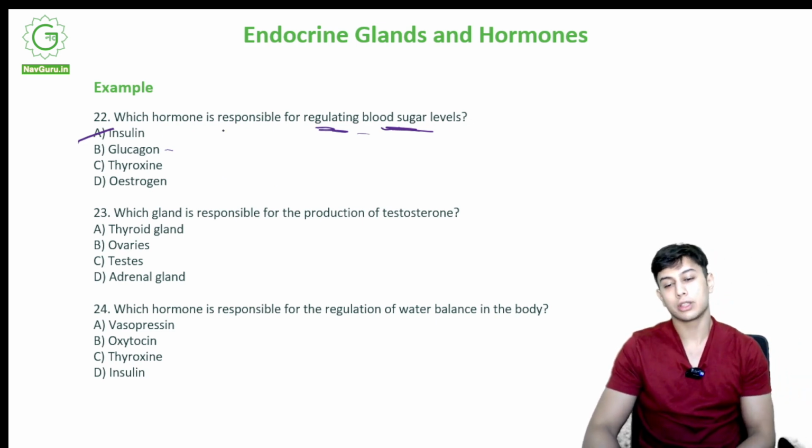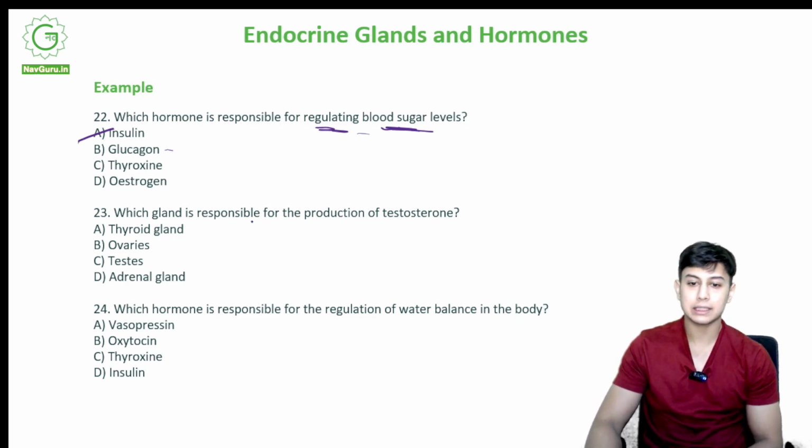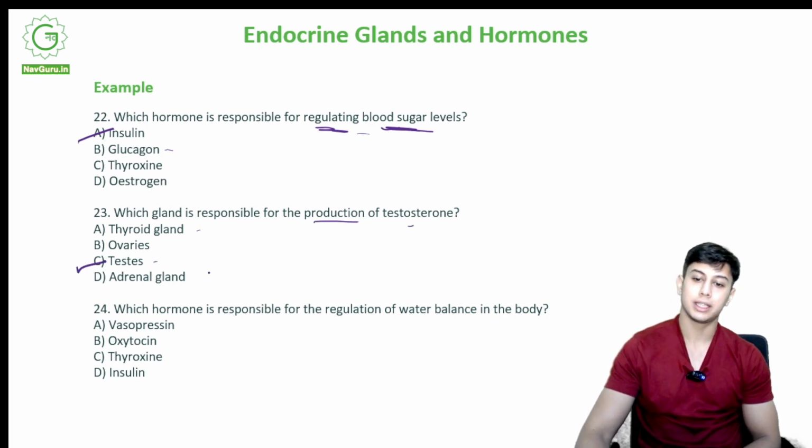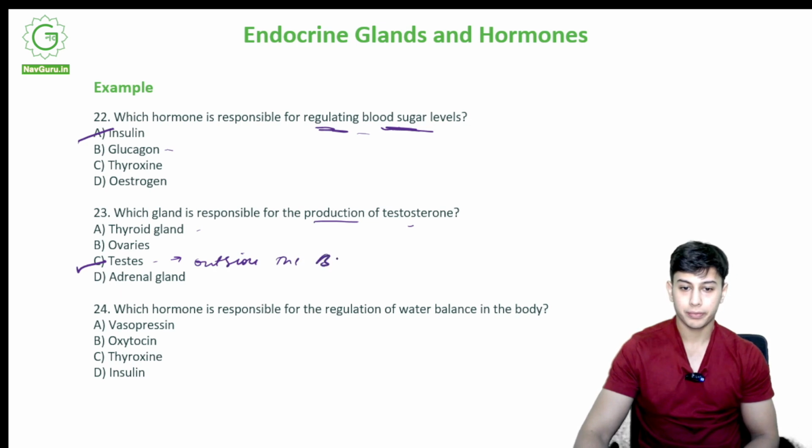It is A, insulin. Which gland is responsible for the production of testosterone? Thyroid, ovaries, testes, adrenal. It is C, testes. They are located outside the body, in males only.